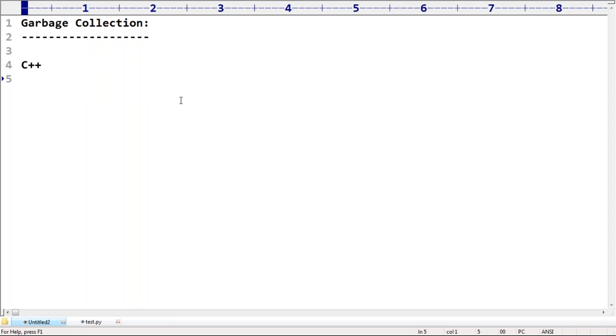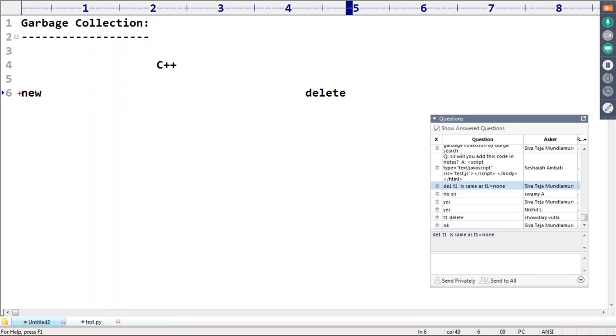Assume that in C++, the programmer is responsible for creating objects by using the new keyword. The programmer is also responsible for destroying objects by using the delete keyword. The new keyword is there, and the delete keyword is also there.